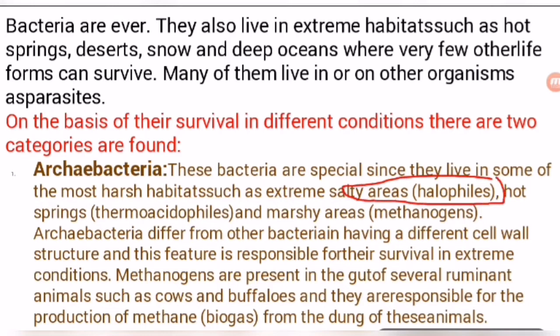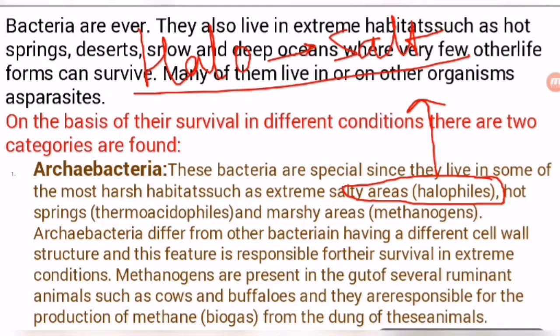That is why these terminologies are also very important for your exam. Halophil: halo or haline are the terms used for salt. So salt is sometimes called haline condition. Salty condition is also known as haline condition. So from haline, halo is used.